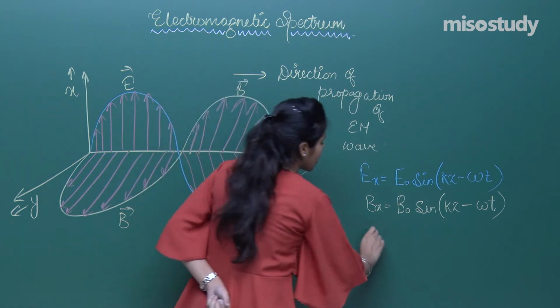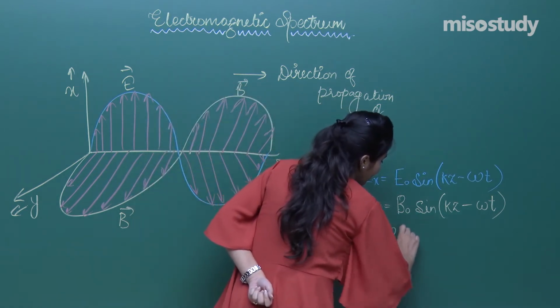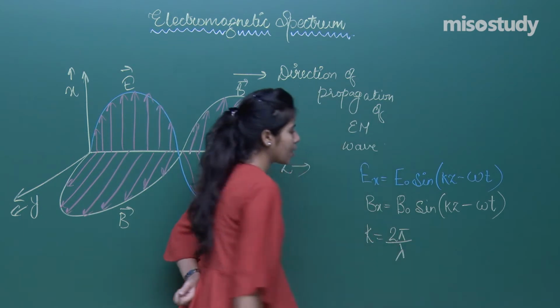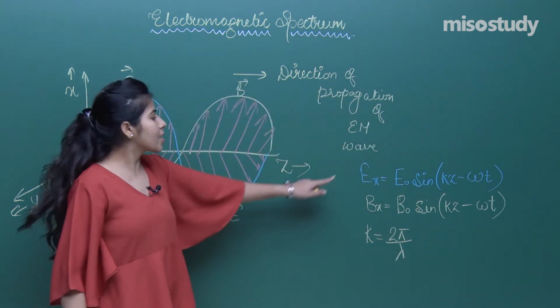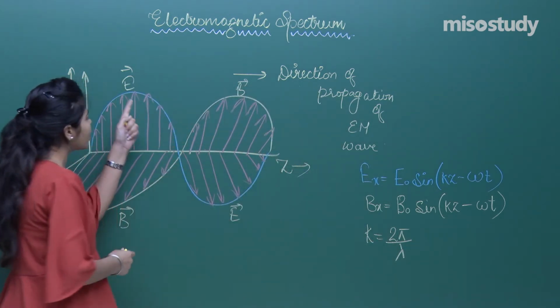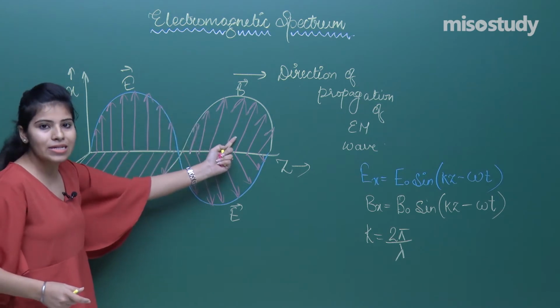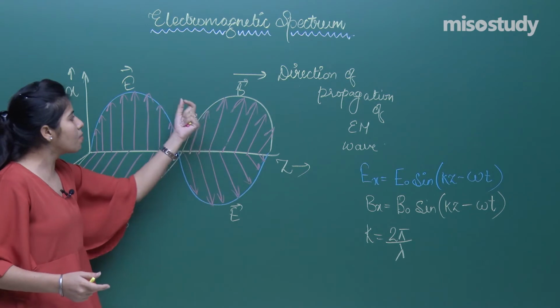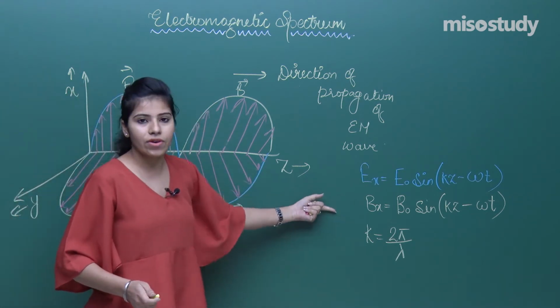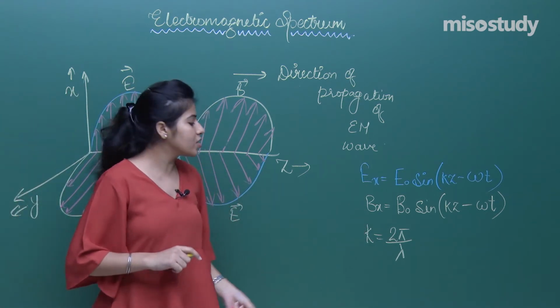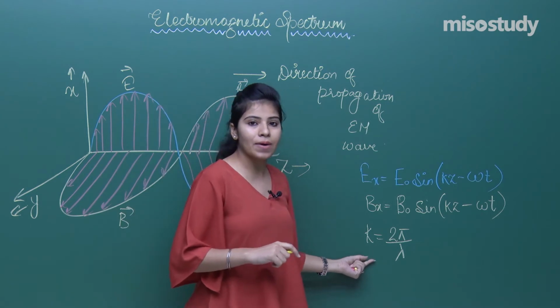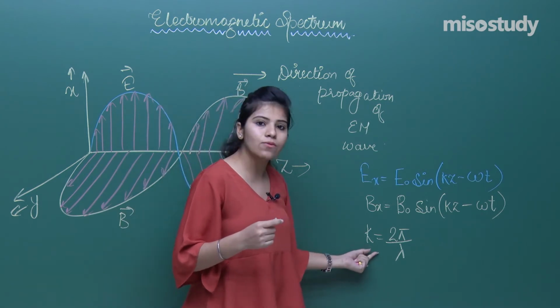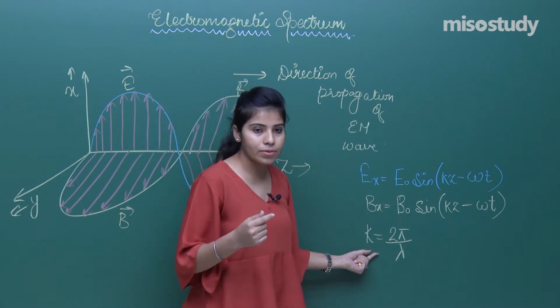Here the value of k is nothing but 2π/λ. This is the equation of these two things, because you can easily see this is nothing but a sine wave. So we have written the electric field in the sine wave form and the magnetic field in the sine wave form. Here k is your wave factor, which has the value 2π/λ.